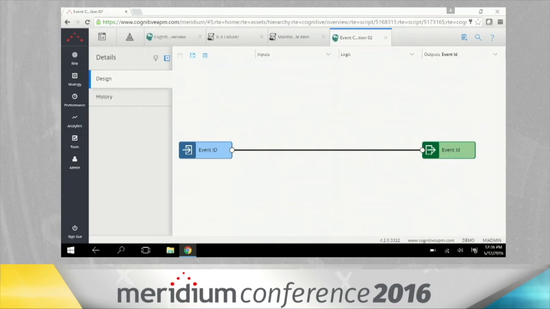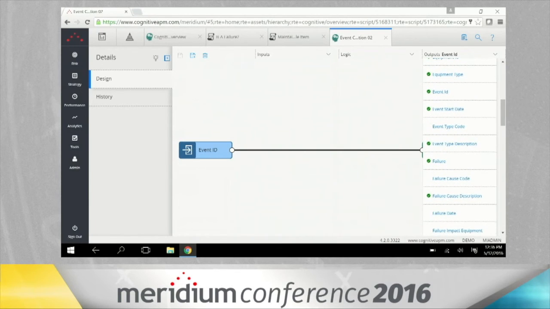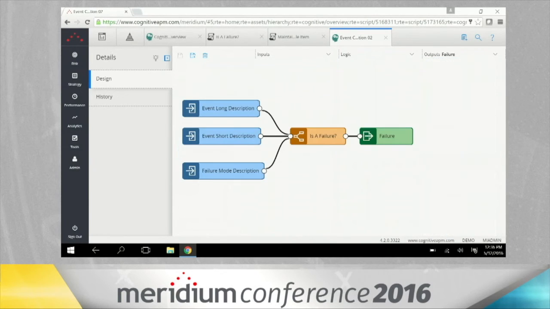So show me a classifier. That's what we were looking at before. How would I get a classifier in there? All right, so remember our failure classifier? Yep. Let's come down here. Let's look at this. Okay, so here's our design surface for our failure classifier. So we're able to take information from event long description, event short description, failure mode description, combine that together, and submit it to the classifier. And the output of that is true or false, whether or not it's a failure.